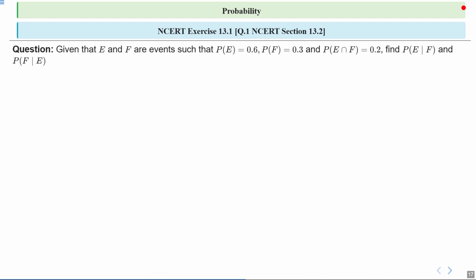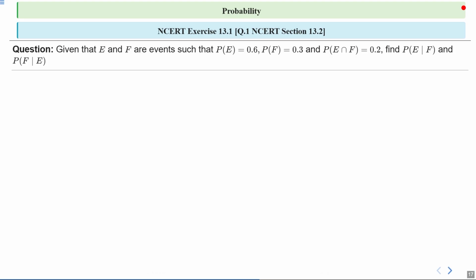Next is NCERT exercise 13.1 question number 1, which says, given that E and F are events such that probability of E is equal to 0.6, probability of F is equal to 0.3, and probability of E intersection F is equal to 0.2. We have to find probability of E upon F and probability of F upon E. Got it?